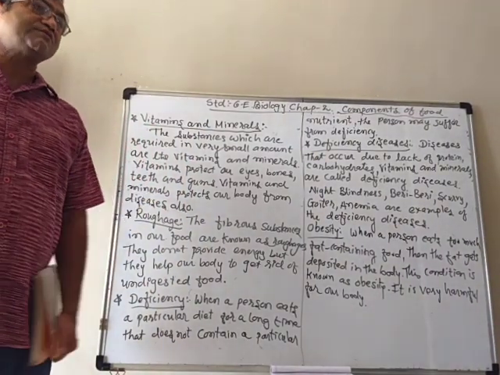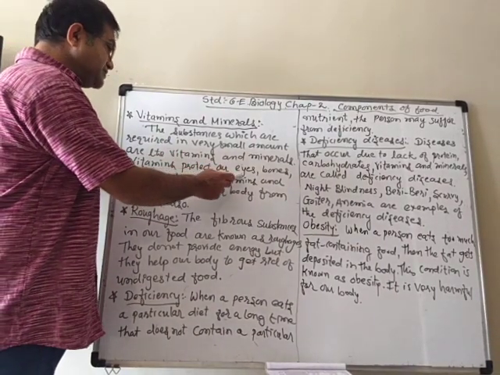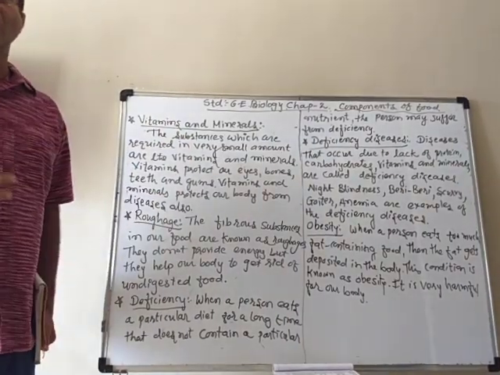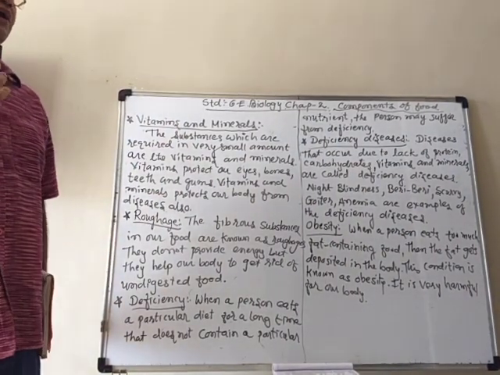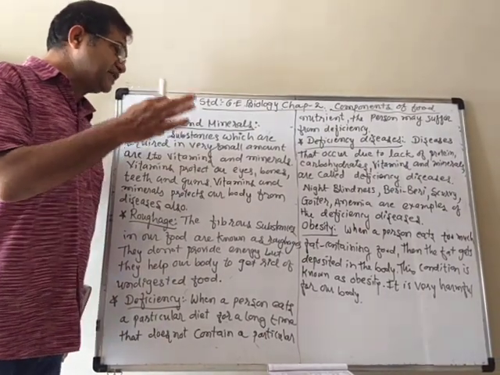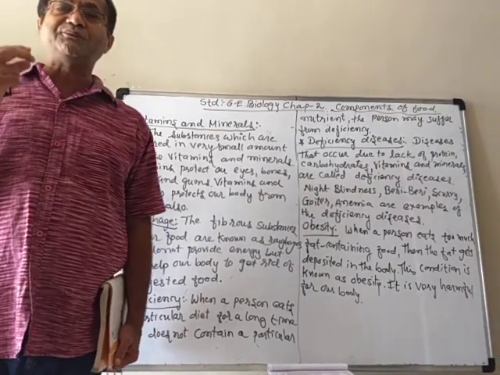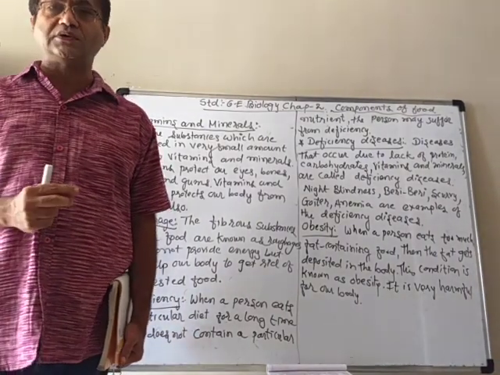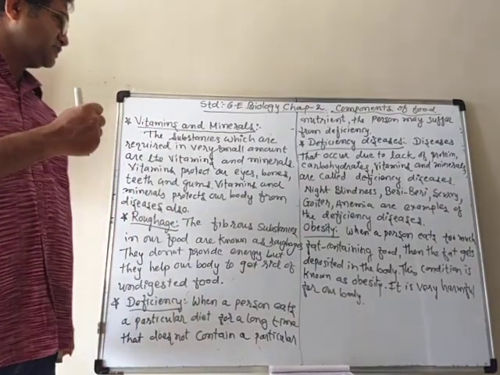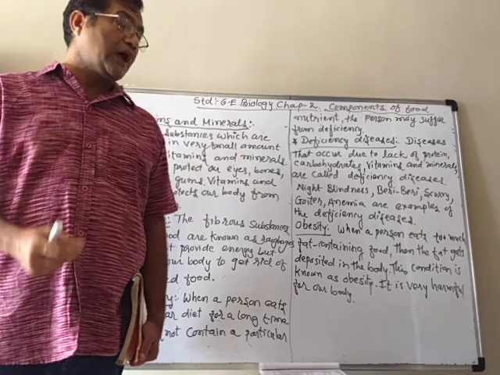Vitamins are useful to protect our eyes, bones, teeth, gums and to protect us from other diseases also. So if you have different types of vitamins in your daily food in proper amount, then you can keep your eyes, bones, teeth and gums very healthy.